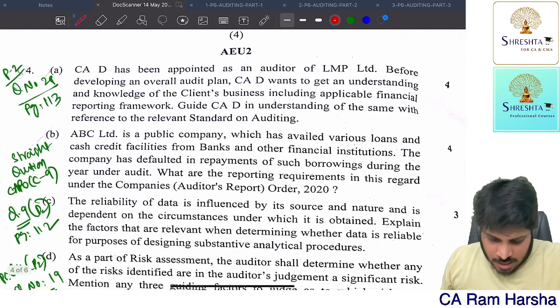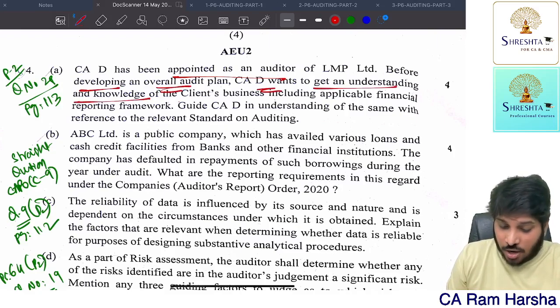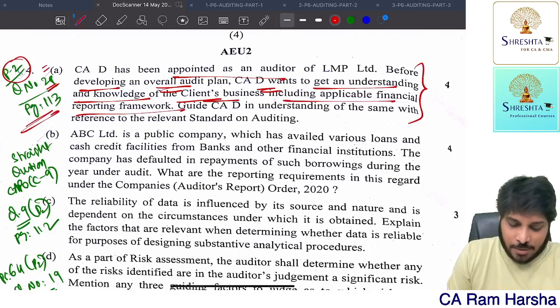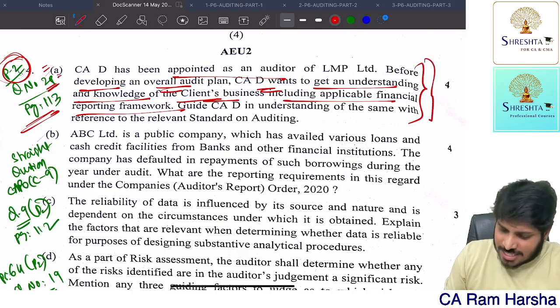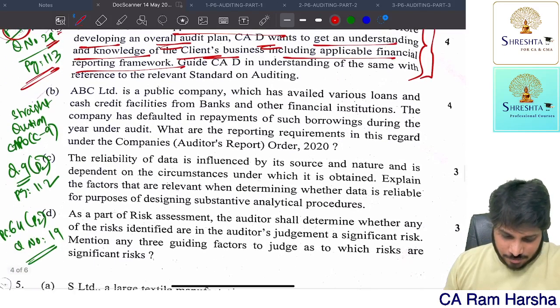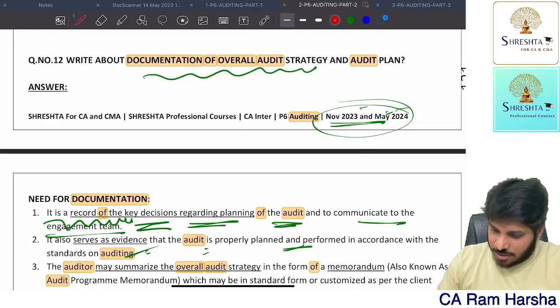Next, CAD has been appointed as an auditor. Before developing an overall audit plan, CAD wants to get an understanding and knowledge of the client's business, including the applicable framework. Straight question is there. Part number 2 of the material, page number 113, question number 28. Straight question. Next. Part number 2, what is the page number? 113, right?